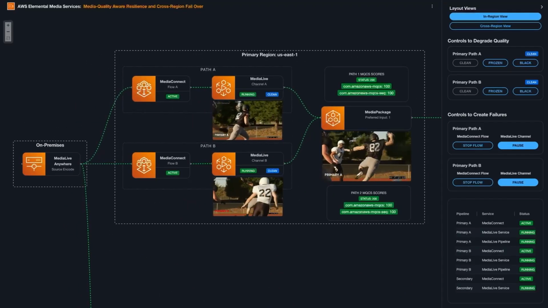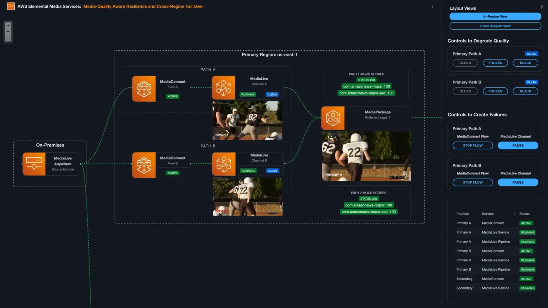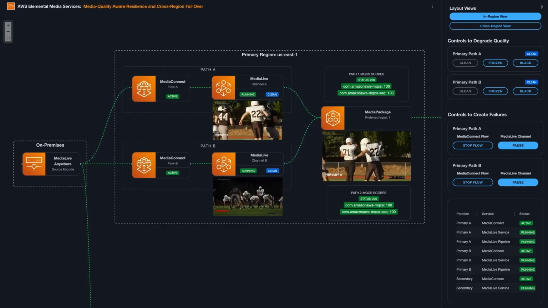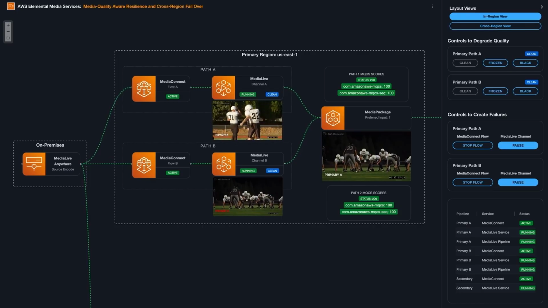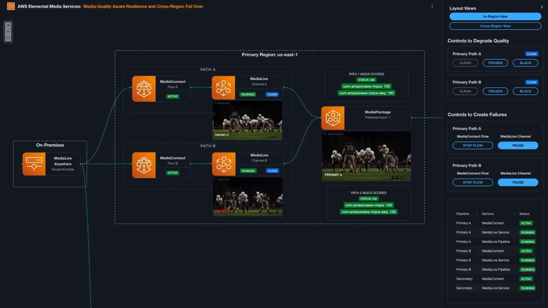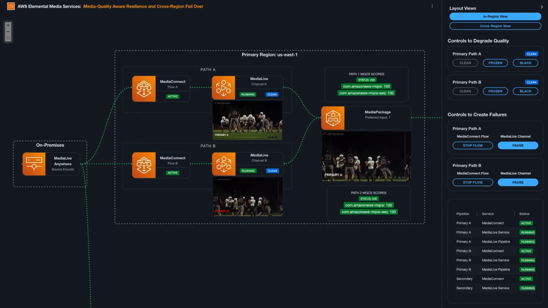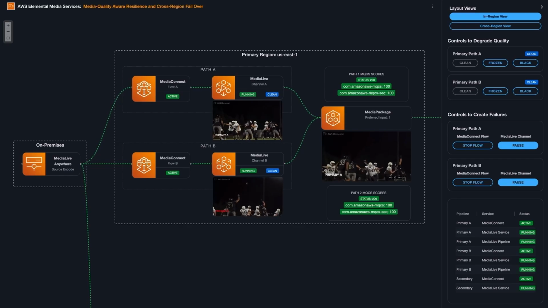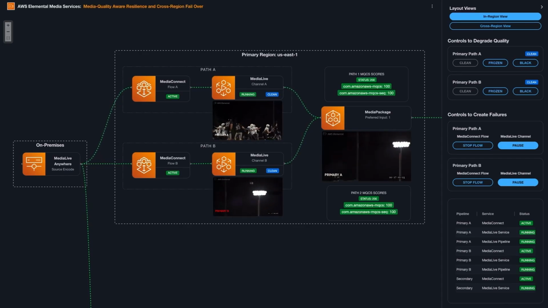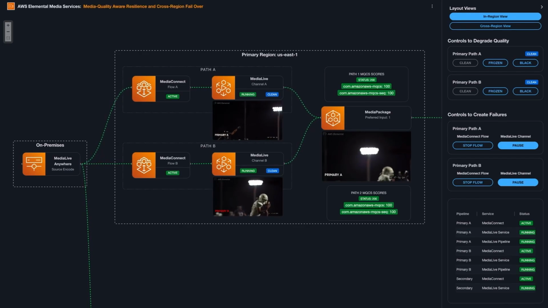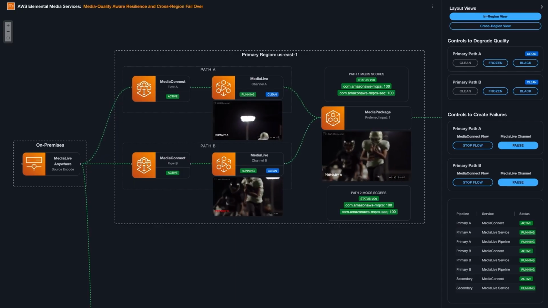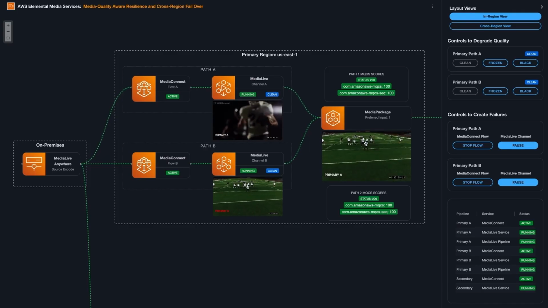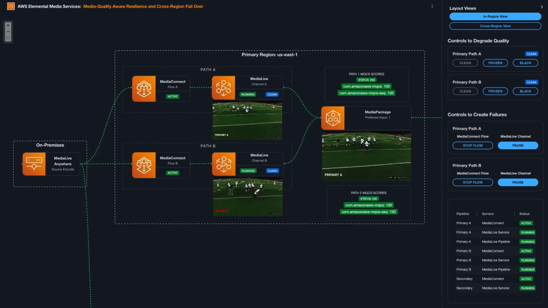The two smaller player windows represent the output from each of our encoding pipelines. The player on the right-hand side is the output from our media package origin. You can see that we're displaying the media quality confidence scores, or the MQCS scores, from each of our pipelines. This is a value from 0 to 100, which Media Live is calculating and inserting into the headers of each segment it delivers to media package. We're currently delivering content from our primary path A.